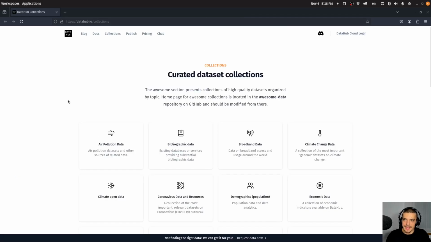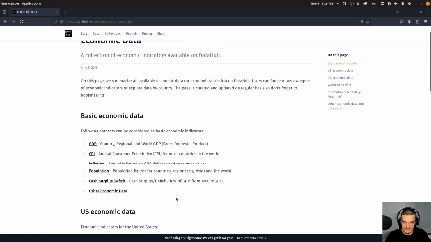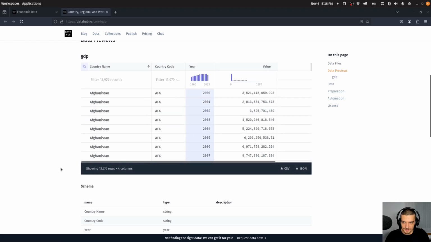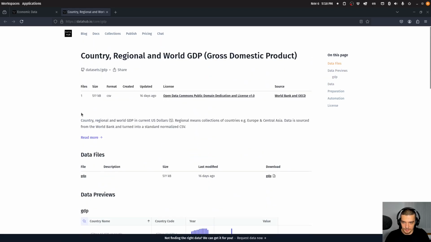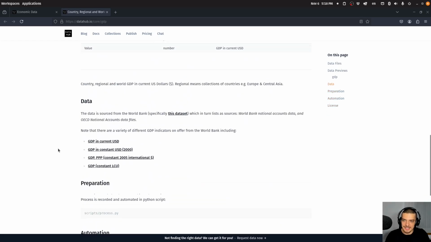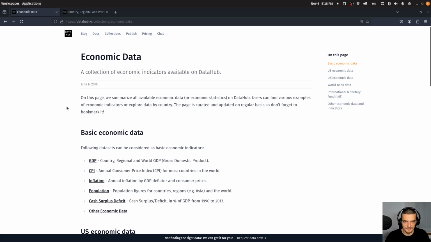Then we also have DataHub.io, and to be honest, I don't really know what to say about this platform. It's another good high-quality dataset source. I don't know if there's anything special per se to talk about here, so you just have different datasets. I can click on the individual datasets that I'm interested in. I will see a preview, I will see information, metadata about it, and so on. It doesn't seem to me to be a super special platform, but maybe you can find something on this platform. If you don't find it anywhere else, maybe you can find it here.